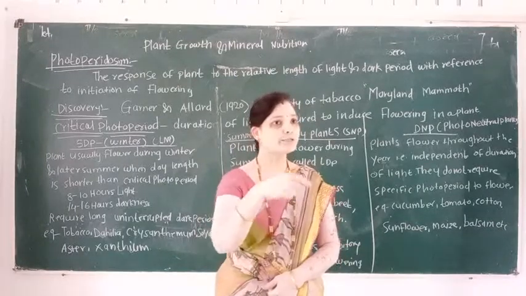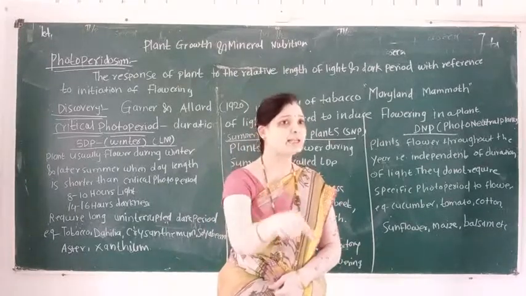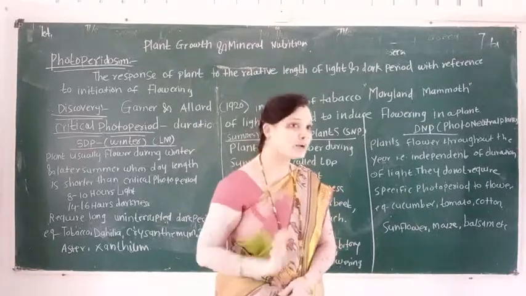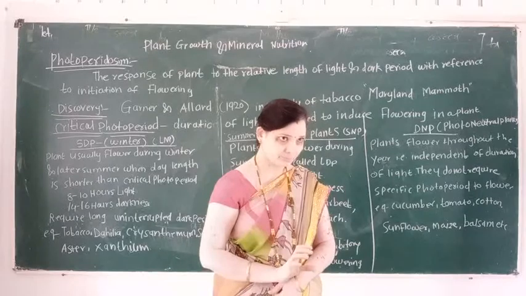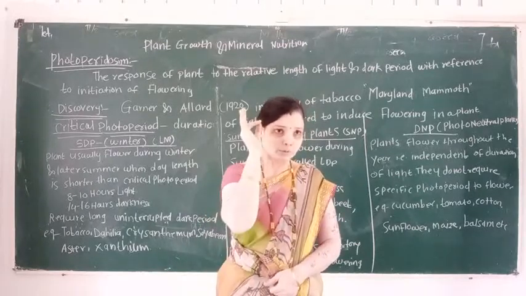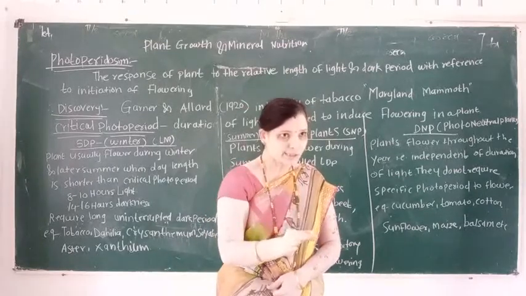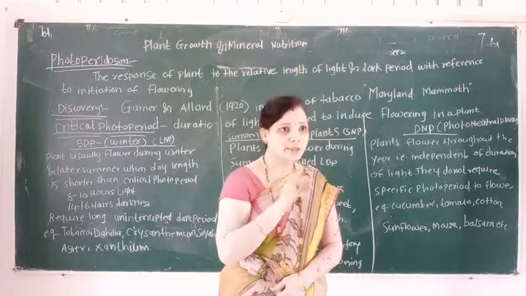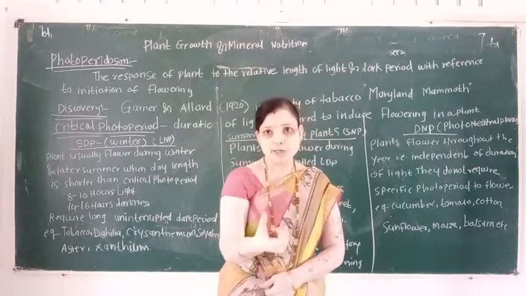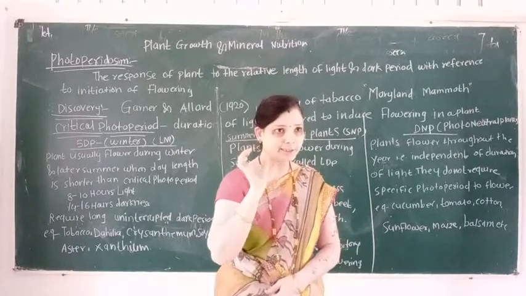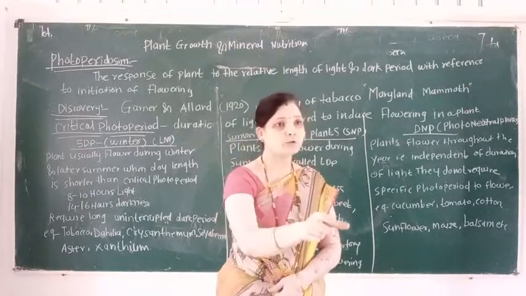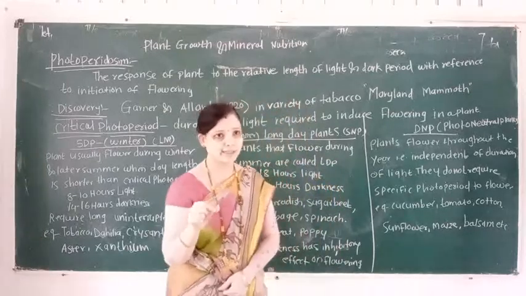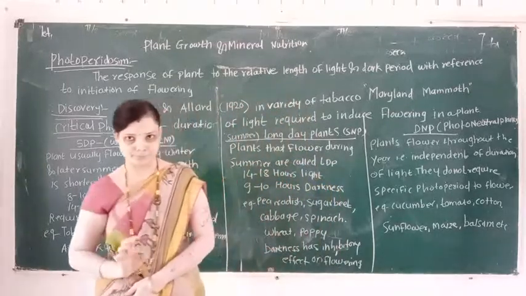So the flower is a highly modified shoot for sexual reproduction. For inducing flowering, plants require a duration of light. This is known as photoperiodism.